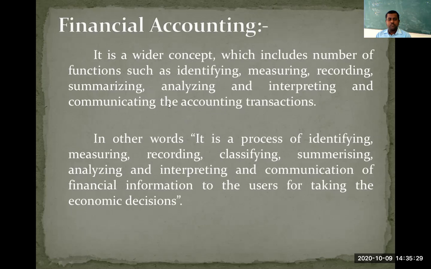So these are 7 important functions. Once again, I will recall all these 7 important functions. First one is identifying, second one is measuring, third one is recording, fourth one is summarizing, fifth one is analyzing, sixth one is interpreting, and the last one is communication of accounting information. So if you perform all these 6 to 7 functions, then automatically it will lead to a systematic process of accounting. So you can see the actual meaning of accounting here.